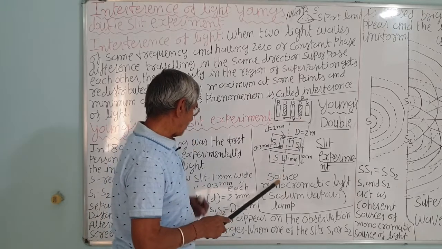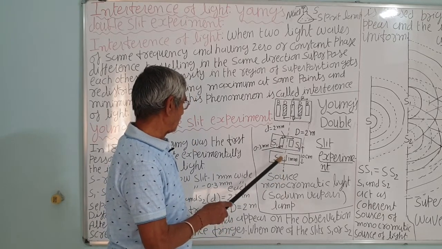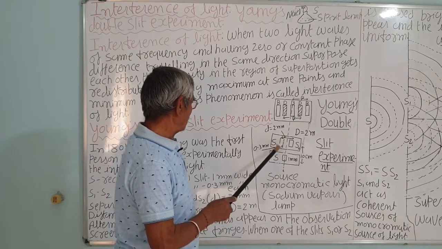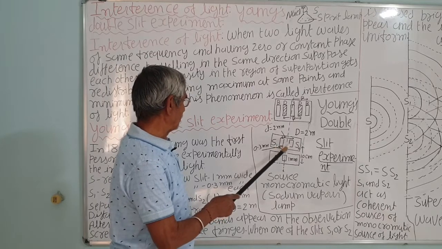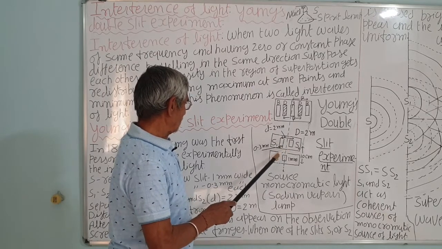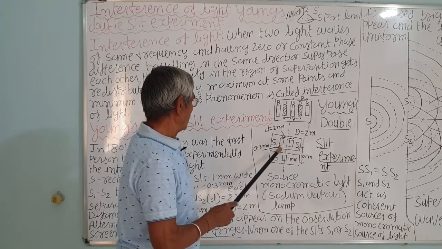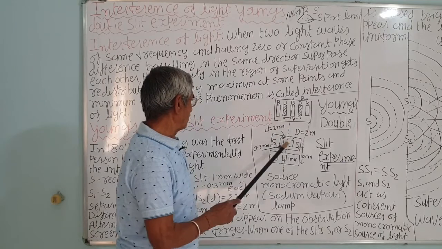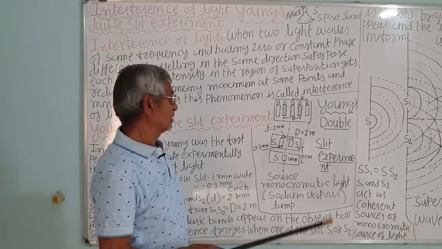So light comes from the monochromatic source S, correct? After passing from S, the circular waves will pass through S1 and S2. The wavelets passing through S1, S2 will again proceed further and travel from S1, S2 toward the screen.